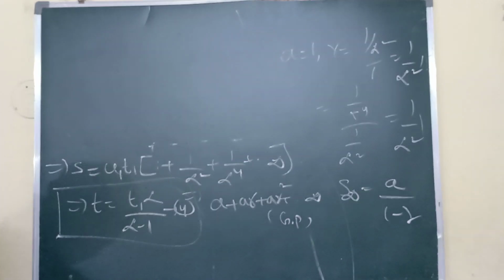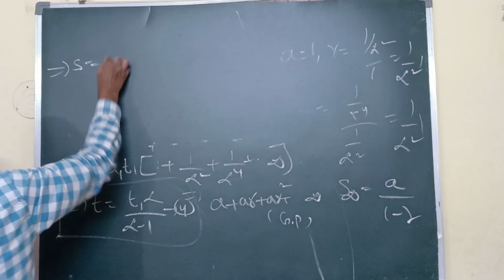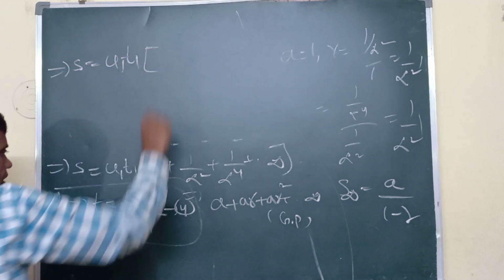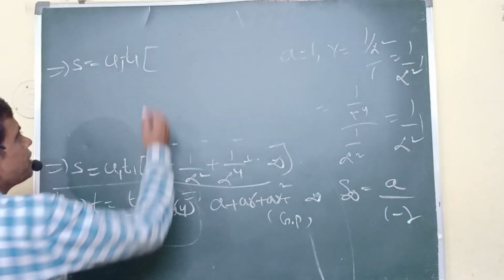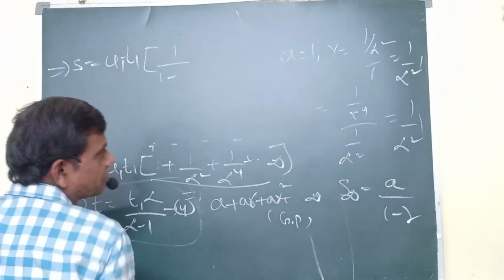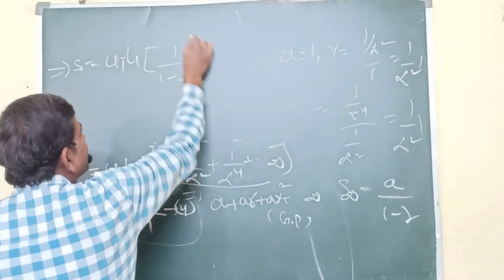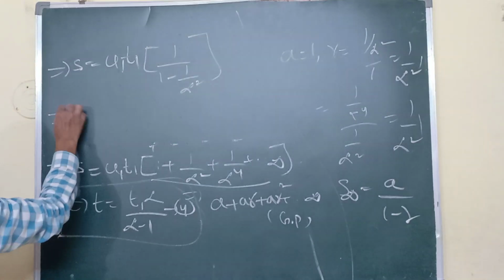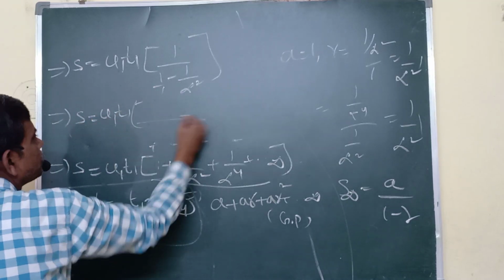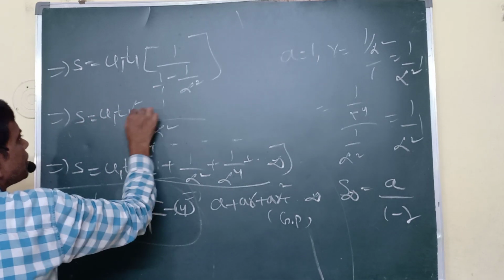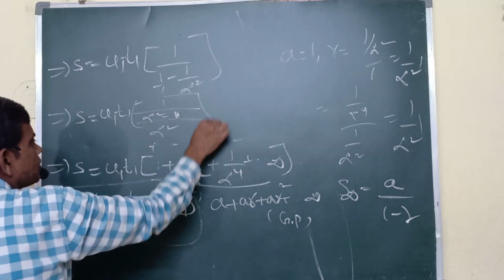This implies total displacement U1 T1 into what about this total value? A by 1 minus R, A equal to 1 by 1 minus R, R equals to 1 by alpha square. Now what is the total displacement? U1 T1. Now you go to LCM alpha square, 1 by alpha square minus 1.